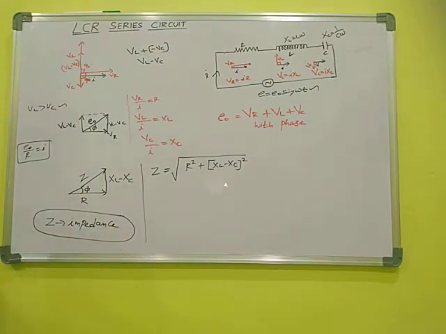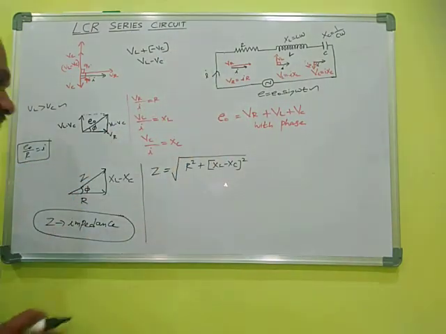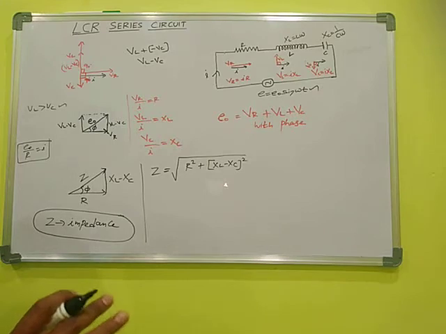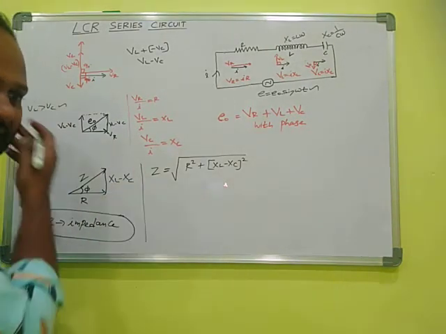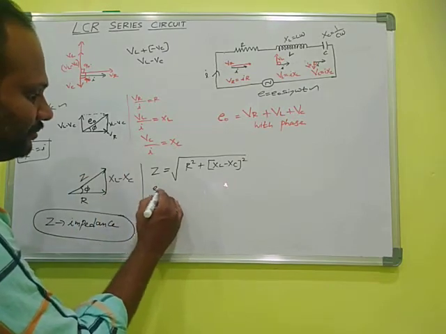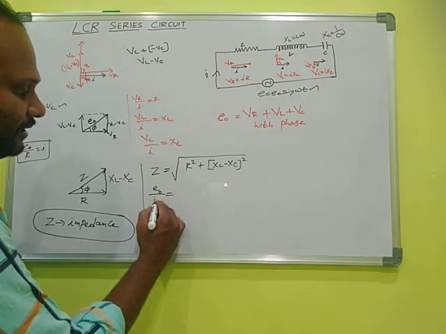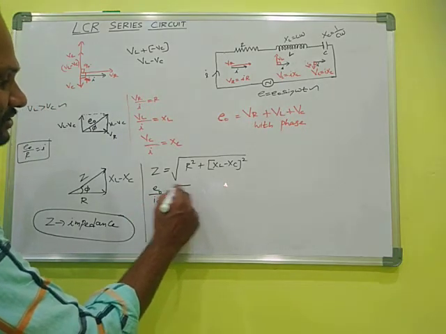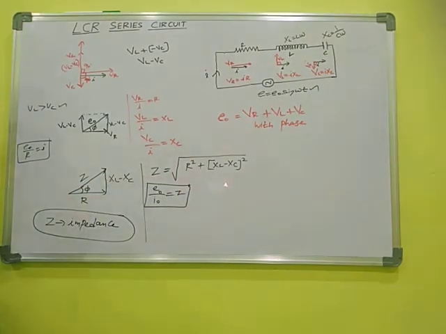This impedance can be found in another way also. Impedance is one of the oppositions, so we can find it by V by I is equal to R. Here E by I is equal to R. E0 by I0, the peak voltage divided by peak current, is equal to Z. This is another way of finding Z. Z is impedance.